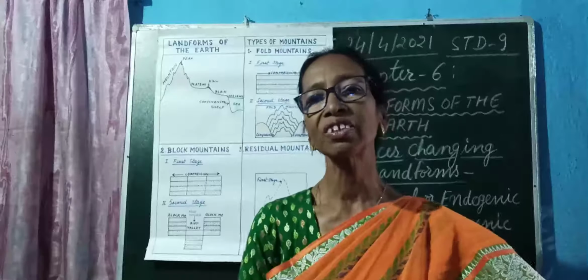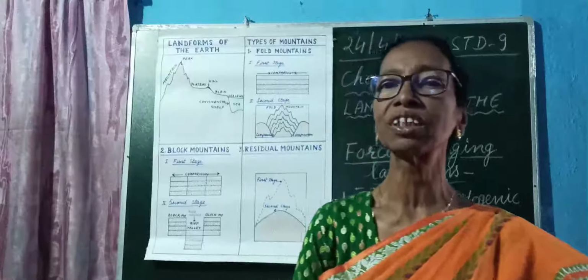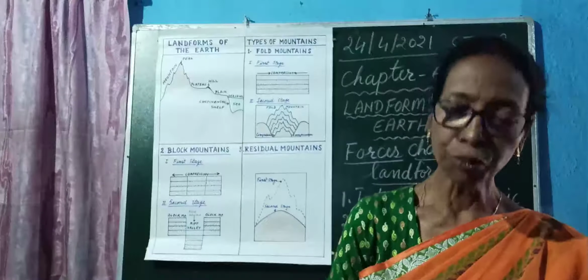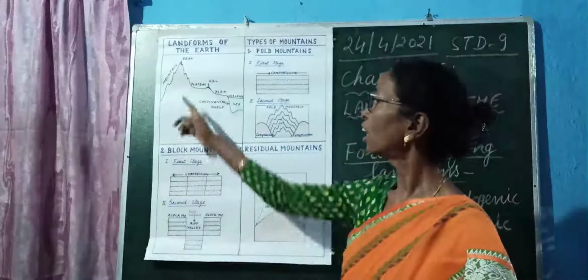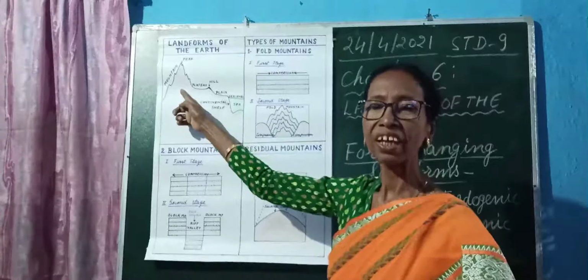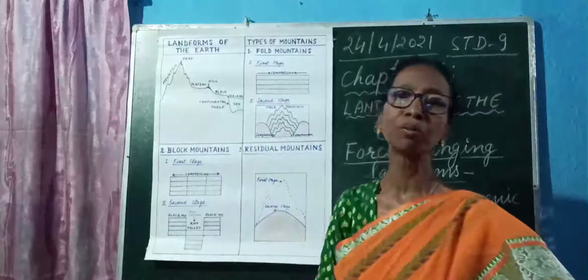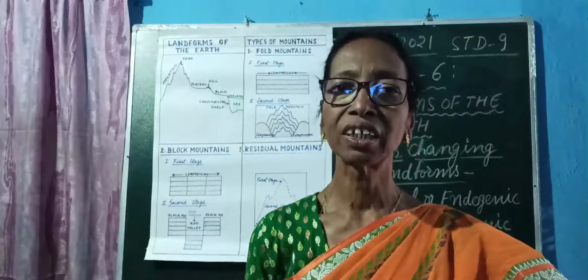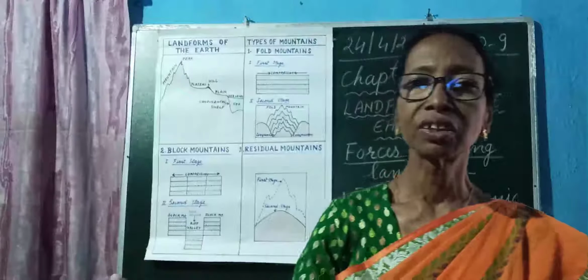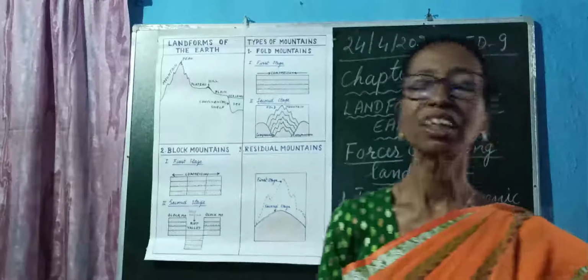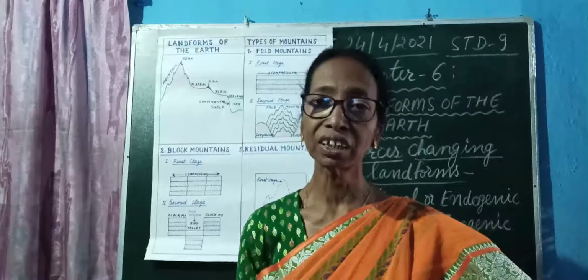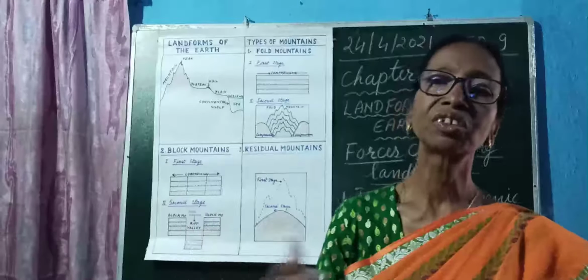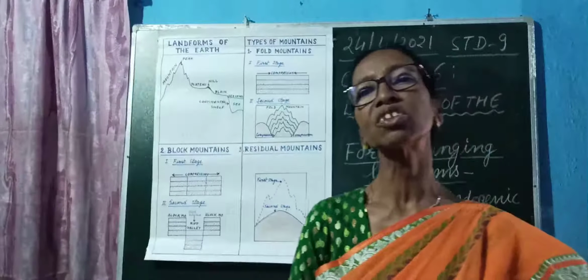So, these landforms are always being affected, and you are going to learn today about the important landforms. They are the high mountains. What do you mean by the mountains? Natural elevated areas surrounding plain areas, at an altitude of about 900 meters above the sea level. So they are termed as the mountains.